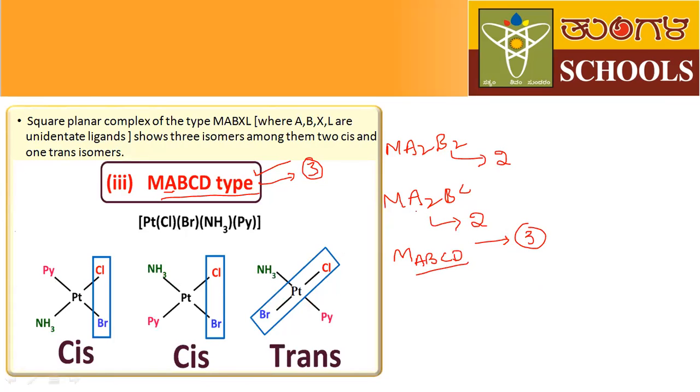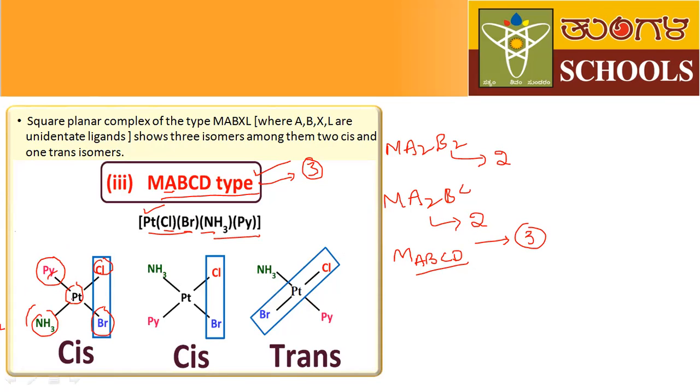Okay, so here Ma2BC example is given. This is the compound. Here this is the platinum, the central metal atom. Here one is chlorine, you just attach chlorine, and here this is bromine. Next, what is the ligand? Amine group. You attach amine group. This is amine group. Next, pyridine. Py means pyridine.